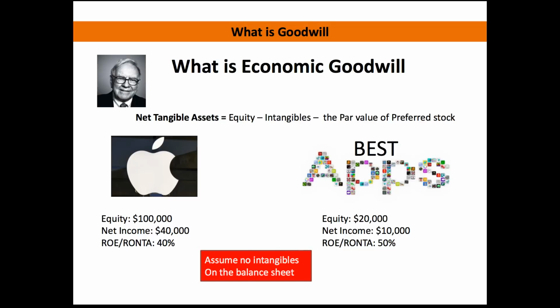When we were looking at our two companies earlier with these generic scenarios, we had Apple with an equity of $100,000 and a net income of $40,000. If you remember, there were no intangibles on their balance sheet at the beginning of that scenario. So our return on equity and our return on net tangible assets were exactly the same at 40%. The same thing for Best Apps: the equity was 20, net income was 10, and so our ROE and return on net tangible assets were exactly the same at 50%. You're not going to commonly see that, because most companies have intangibles listed on their balance sheet.